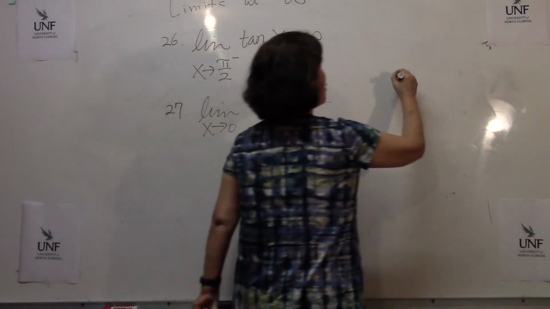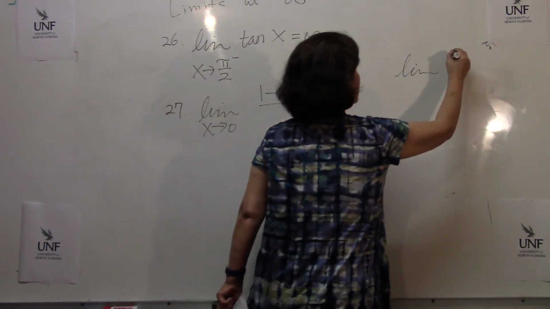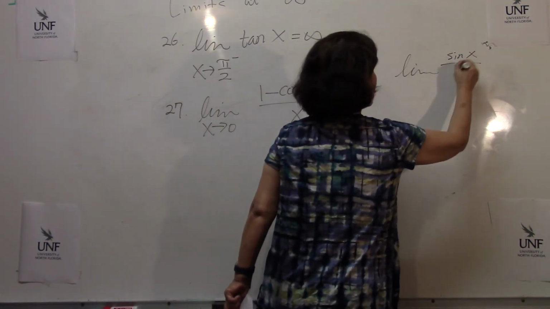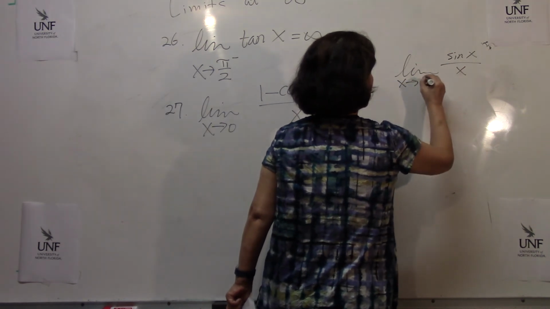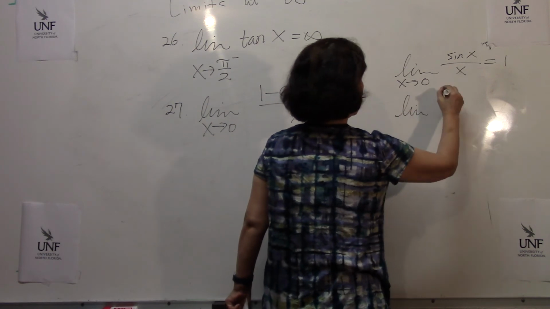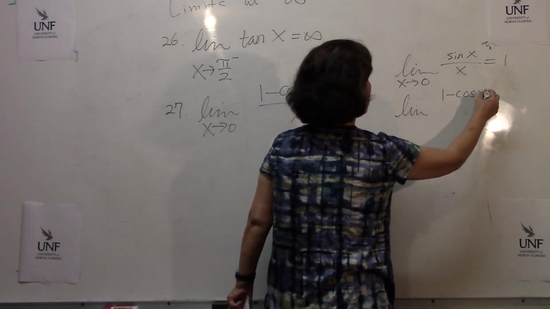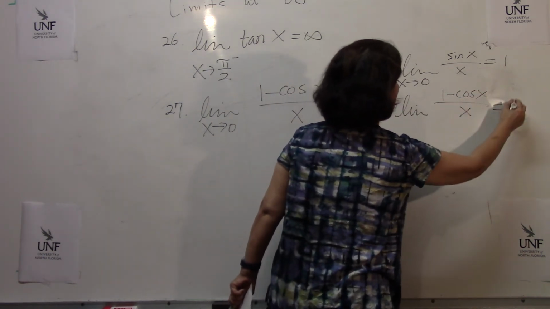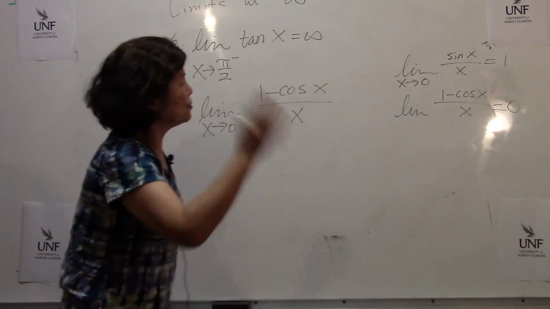Yeah, earlier we did the limit of sine x over x as x goes to 0, which was 1. Here is another case, 1 minus cosine x over x. Yes, you remembered this one as 0, you memorized it.